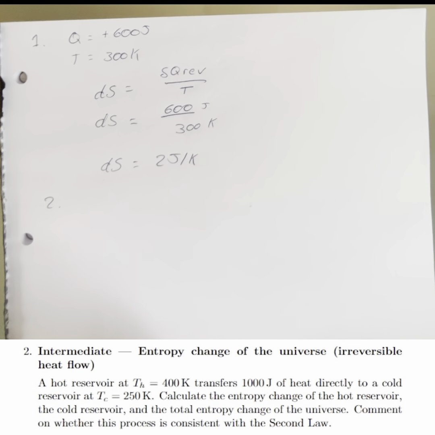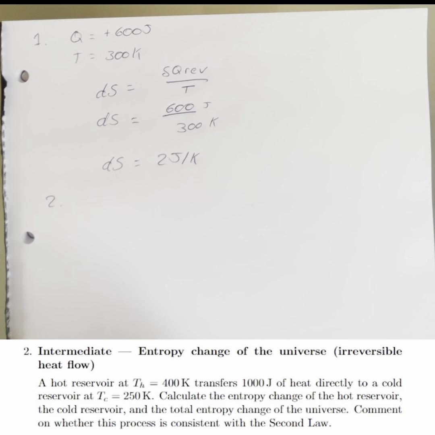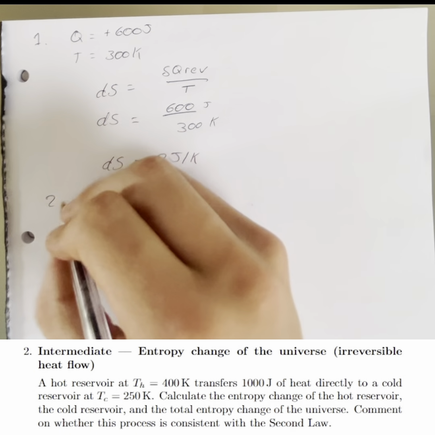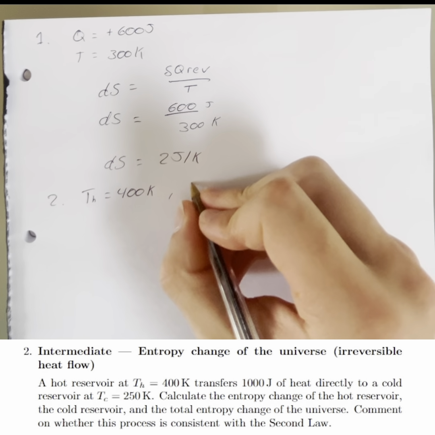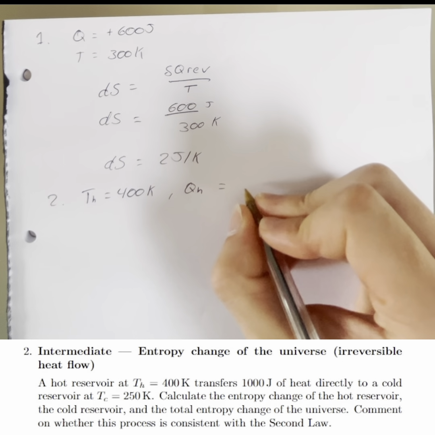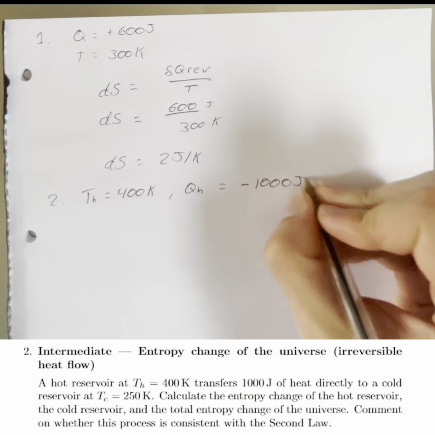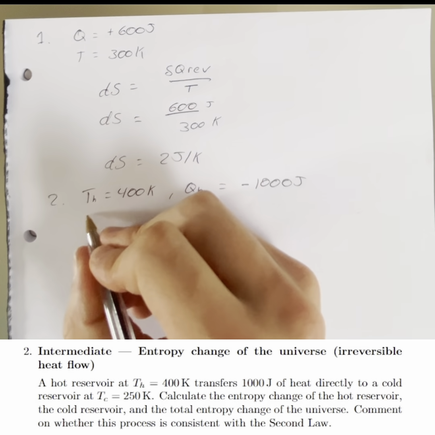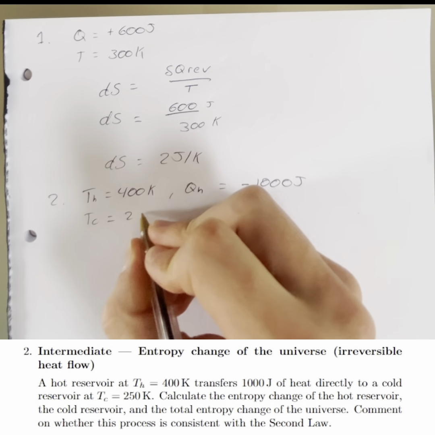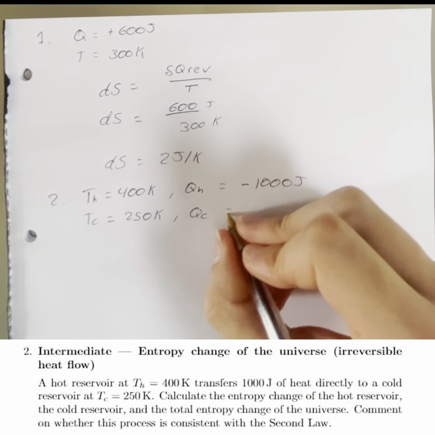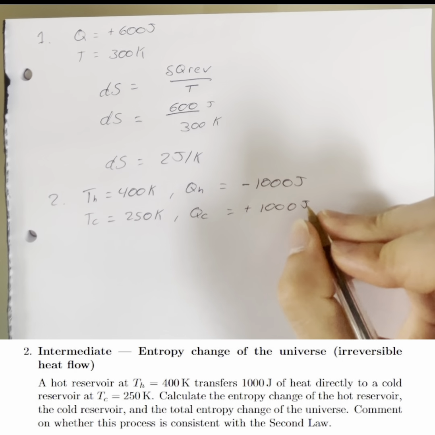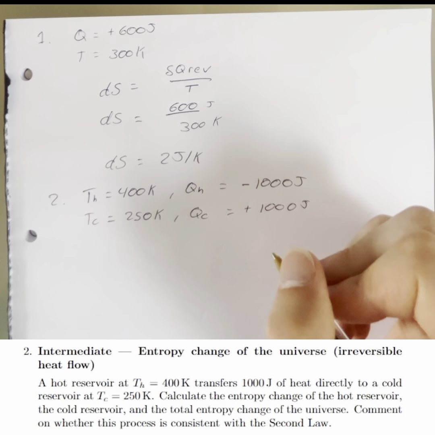A hot reservoir at T hot equals 400 Kelvin transfers 1000 joules of heat directly to a cold reservoir at T cold is equal to 250 Kelvin. So TH is equal to 400 Kelvin, and that means that QH equals minus 1000 joules since it's transferring heat, and TC equals 250 Kelvin with the heat of the cold reservoir being plus 1000 joules as it must be absorbing this heat that's been transferred from the other reservoir.